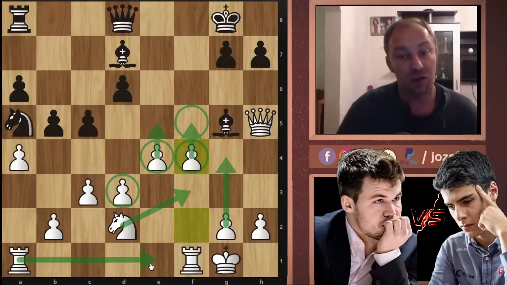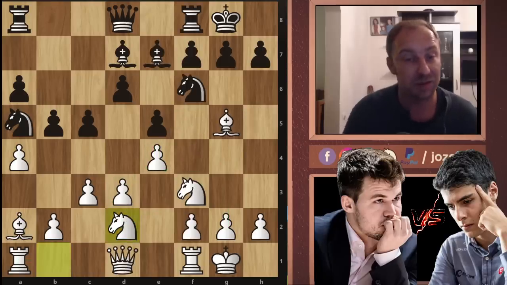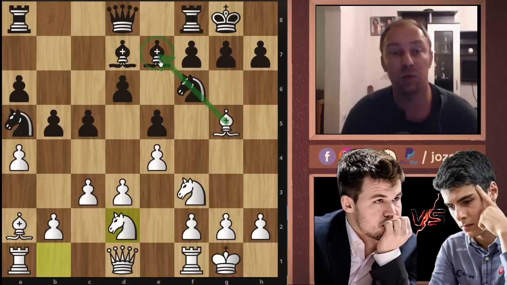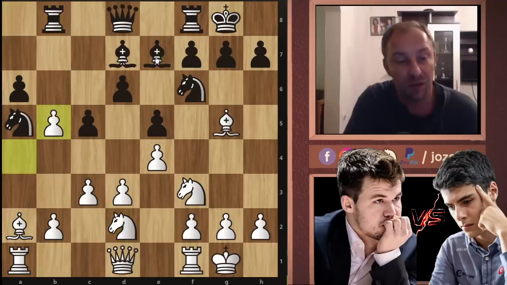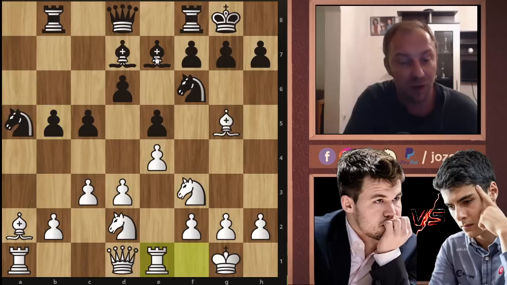So as I said, trading off the dark square bishops is not possible, which is a great thing now for white, because as I said, black would love to simplify the position and simply get rid of the bad piece, but it's not possible. Rook to b8, we have bishop takes b5, bishop takes b5, and now rook to e1.